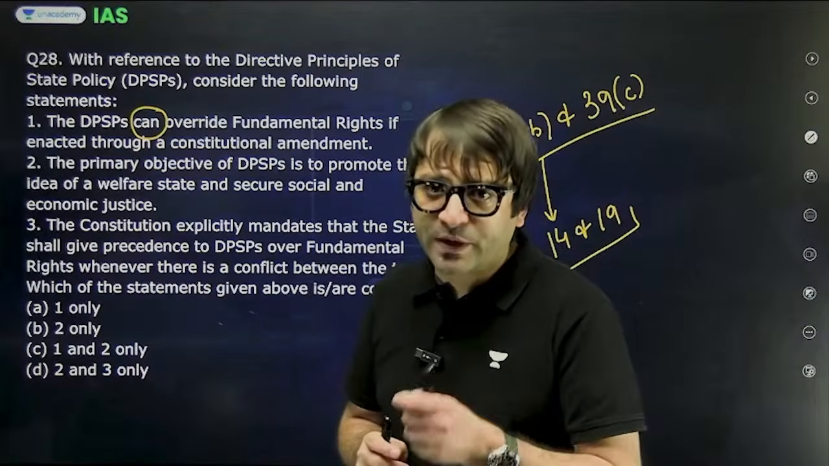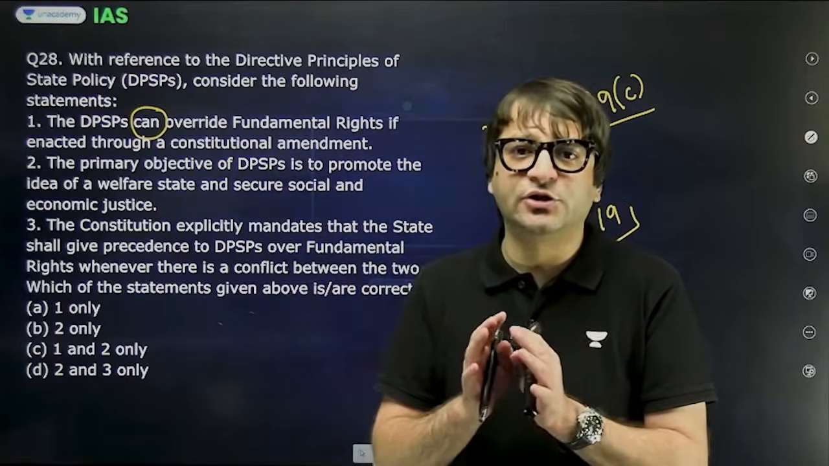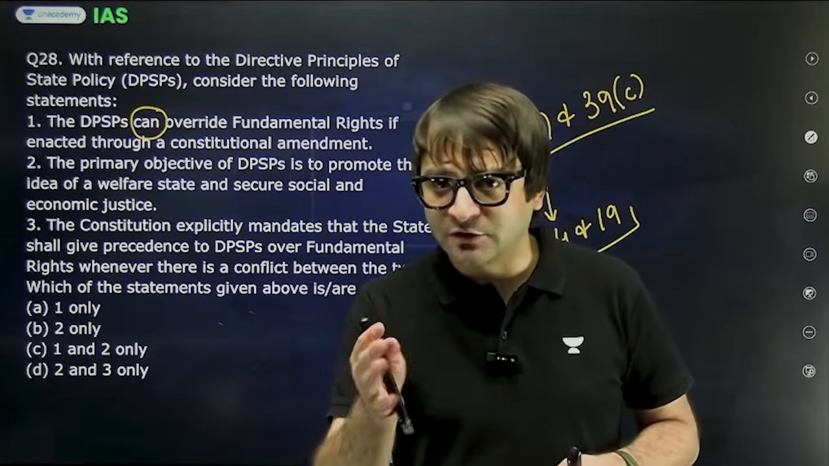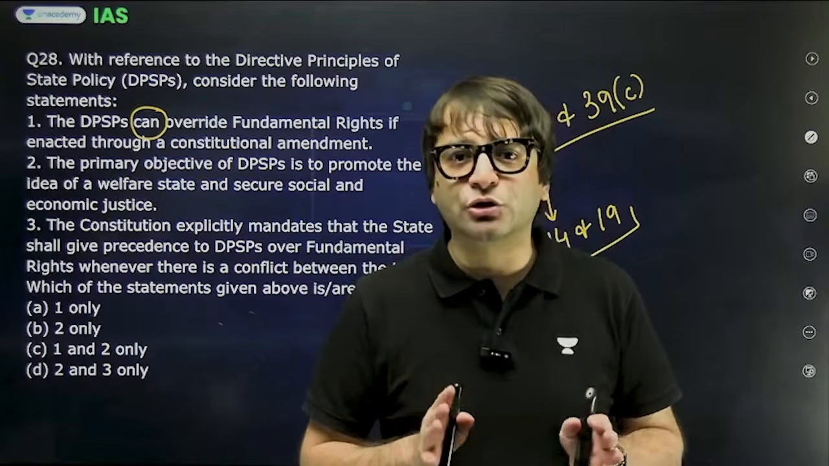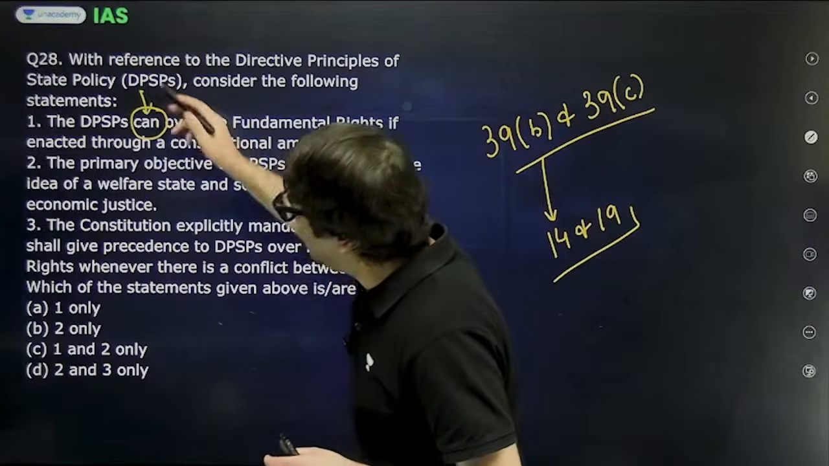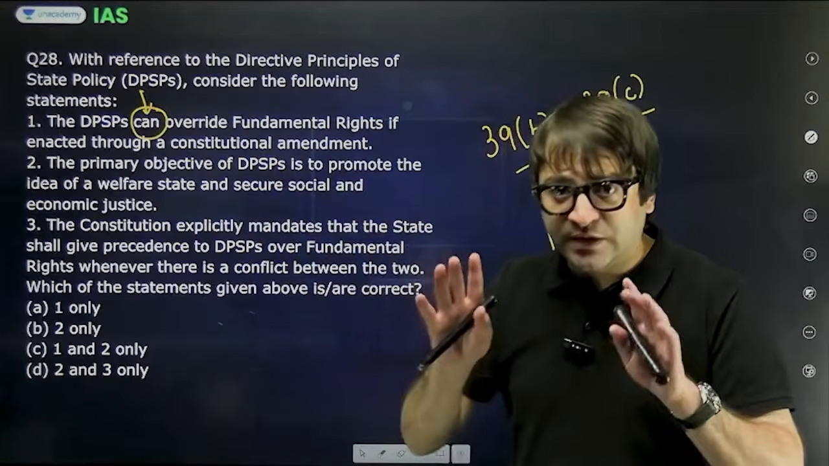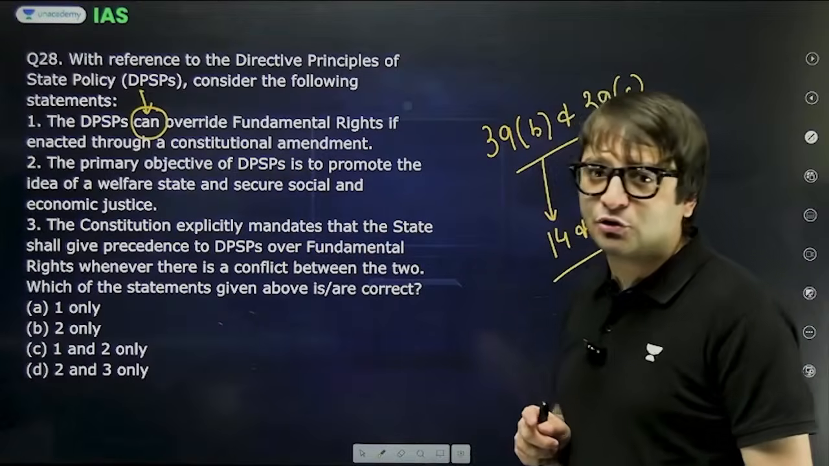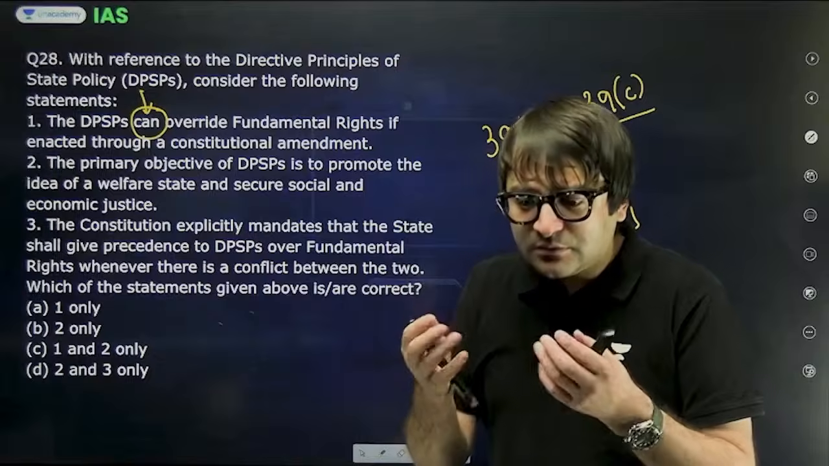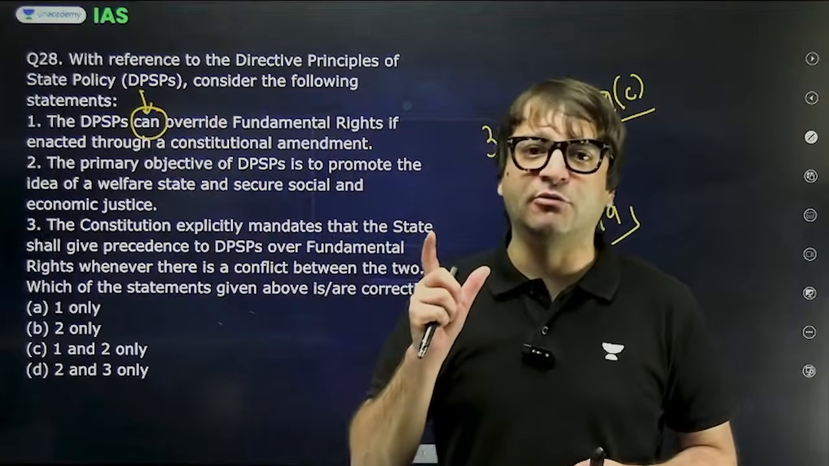But yes, what the Supreme Court has said in the Minerva Mills case 1980 is that the harmonious relationship or the balance between DPSPs and fundamental rights is also part of the basic structure. So even through a constitutional amendment, you cannot disturb that balance. But if this term would have been shall, then the statement is wrong. The DPSPs can override fundamental rights if enacted through a constitutional amendment. Can, yes. So it might appear that this statement is wrong, but if it was shall, then it is plainly wrong.